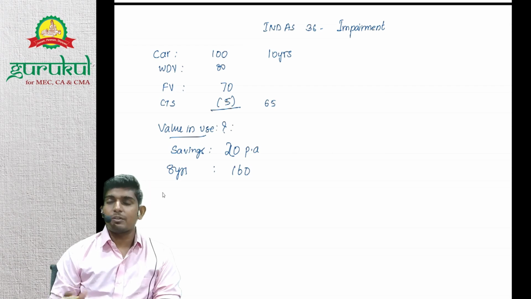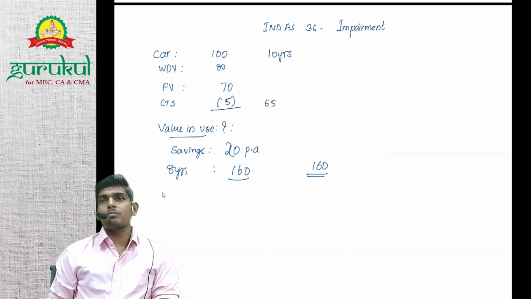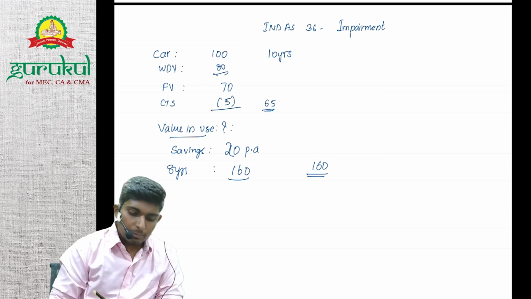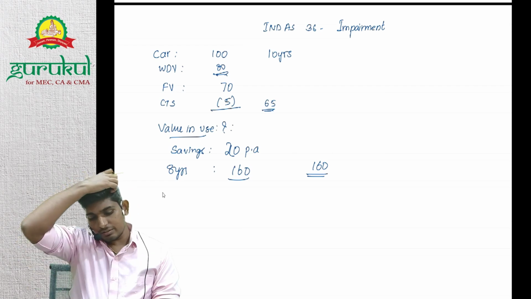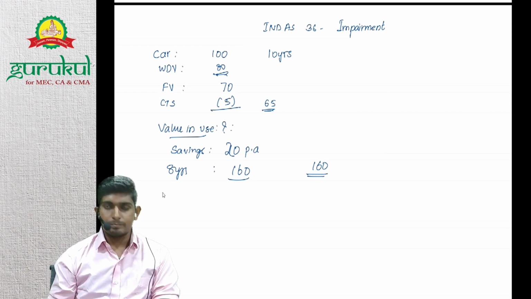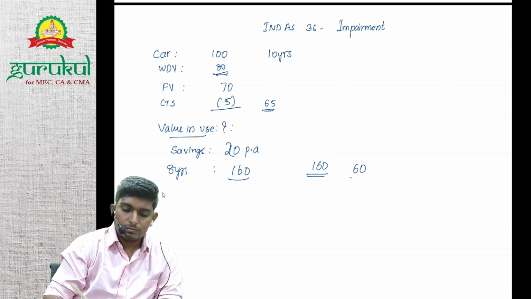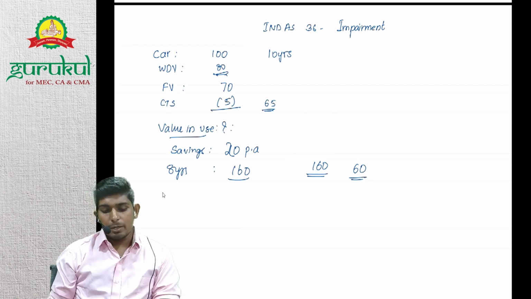Say if at all there was no present value calculation. So what will be the value of the car? If I use my car, the value which I will get is 160. If I sell it today, the value which I'll get is 65. So whether there's an impairment or not? No. You are saying no. Why? Because value in use is more than carrying value, right? So you are saying it's not impaired, right? Okay. So let's say hypothetically it was not 160 and only 60. Then okay, you are saying impaired. Then impaired by how much? Impaired by 15 or impaired by 20?